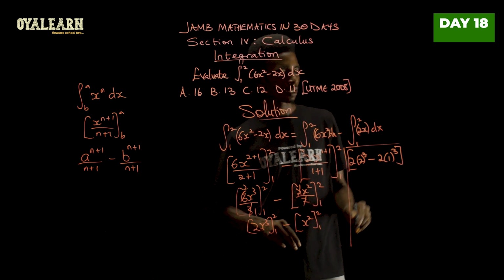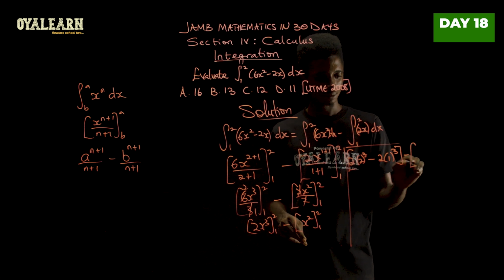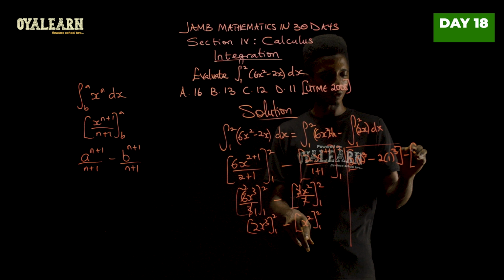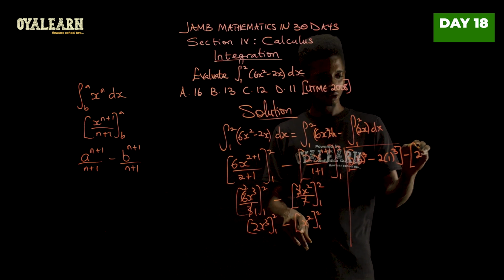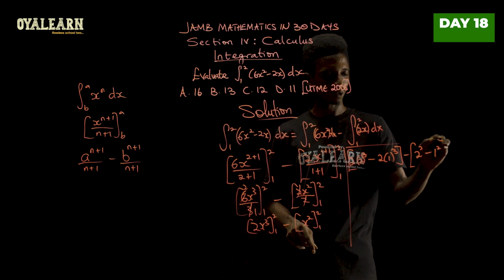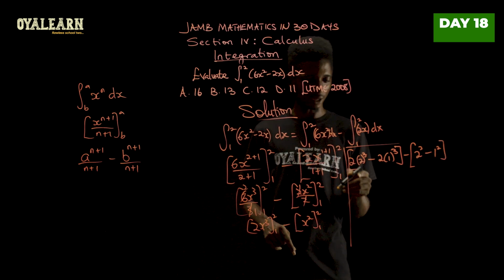That's for this part. So minus, now in this case, it's going to be when x is 2, so we'll have 2 squared minus when x is 1, 1 squared. Now what do we have here?